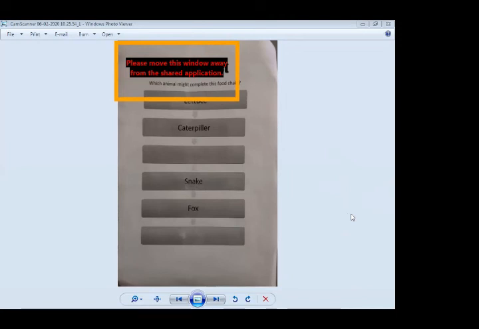Question number two, make a fact file on consumer animal. Question number three, differentiate between consumer and decomposer. And the last question, write a note on producer.